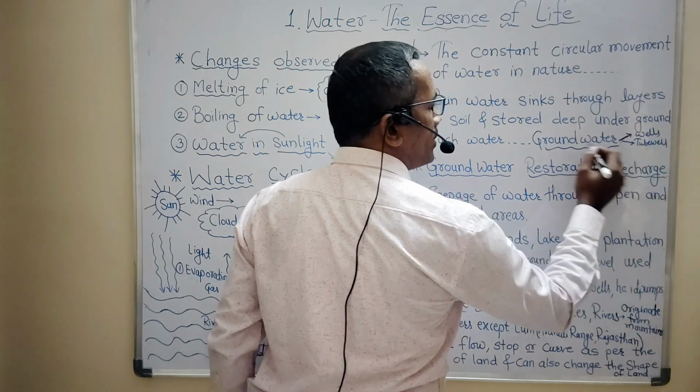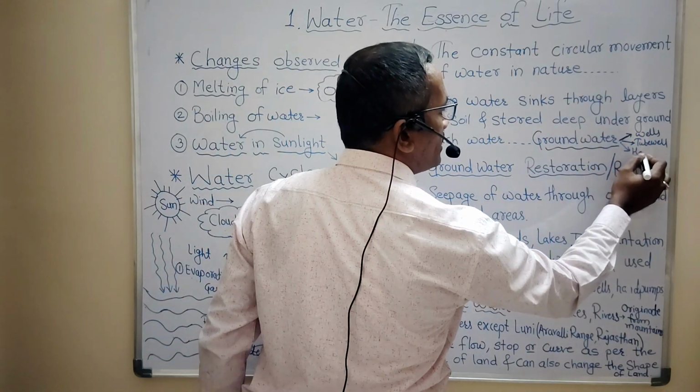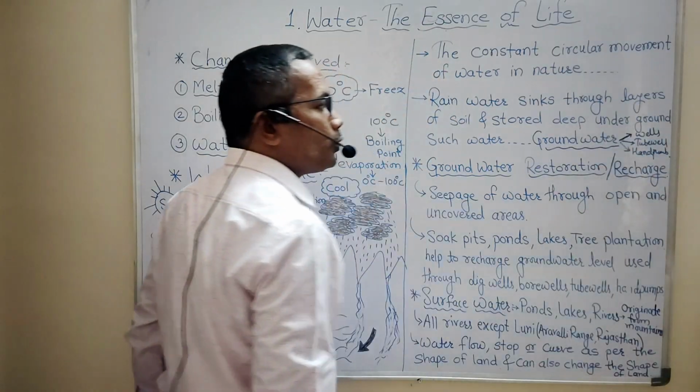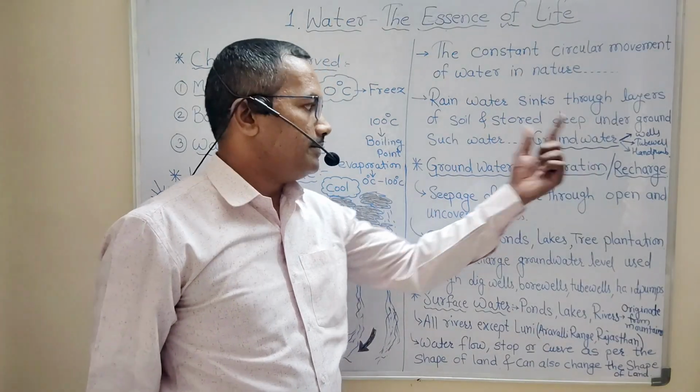We get groundwater with the help of wells, tube wells, then hand pumps are there. Such kind of sources are necessary for obtaining groundwater.